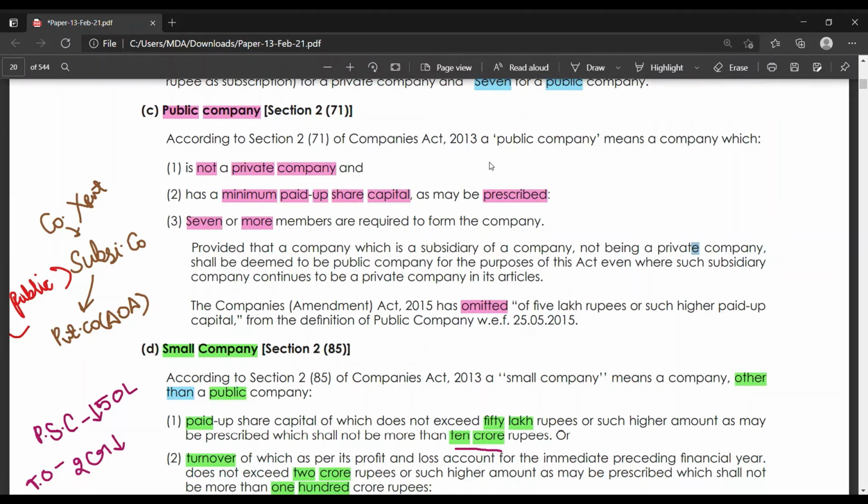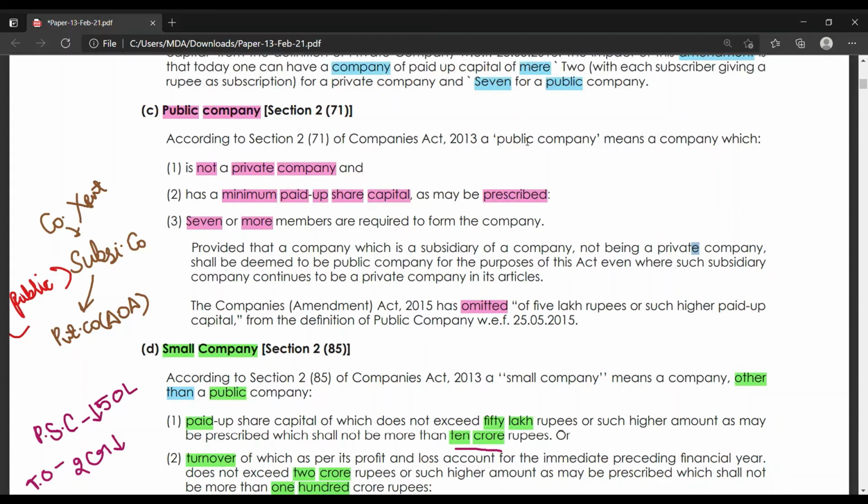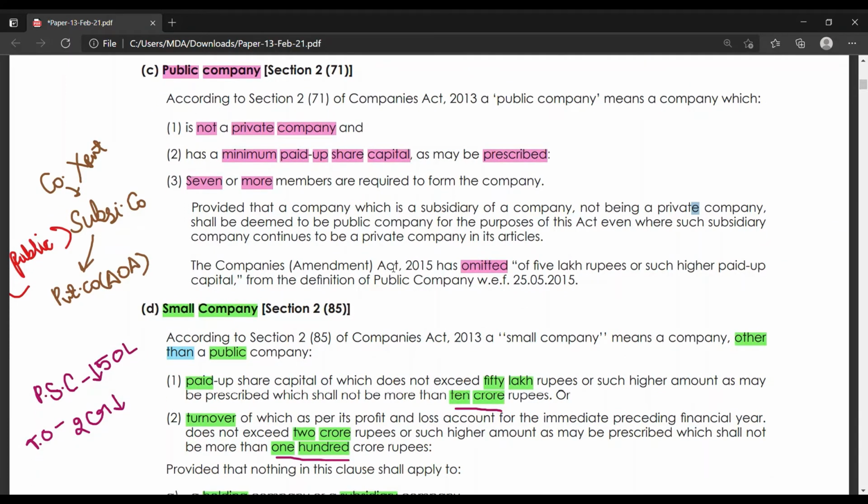Public company. According to section 2 subsection 71 of Companies Act 2013, a public company means which is not a private company, having minimum paid up capital as specified by central government, can freely transfer shares to any person, can invite public for subscription of shares, having minimum of 7 members, and there is no restriction on the number of maximum members, and it has to use word as suffix limited or Ltd. According to Companies Act 2015 amendment, it has omitted the rule of 5 lakh rupees or any such higher paid up capital.